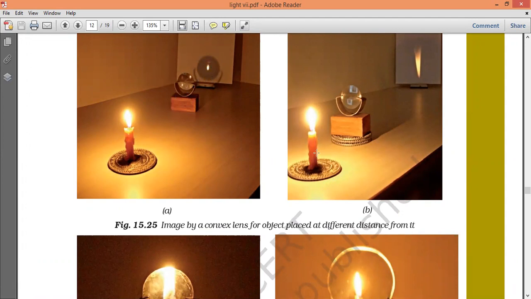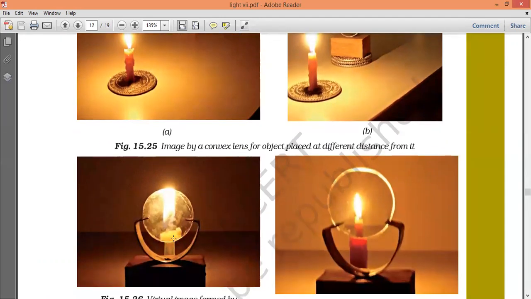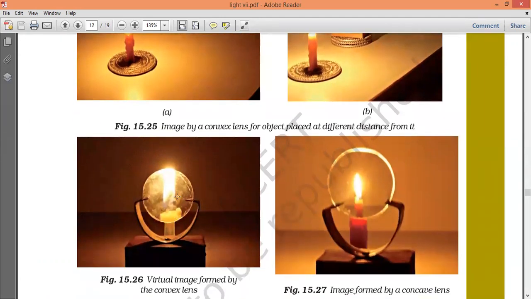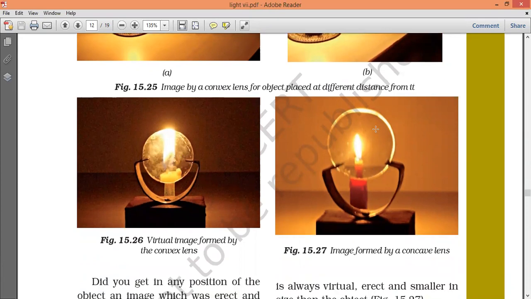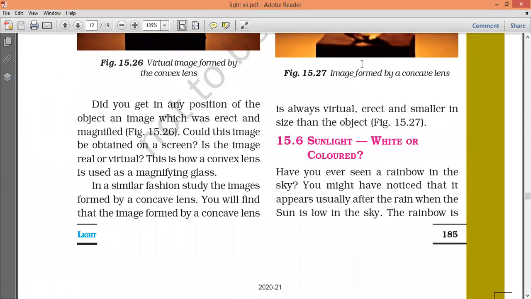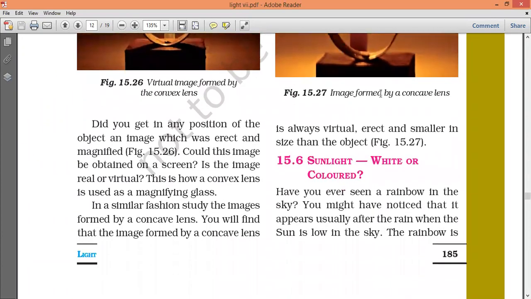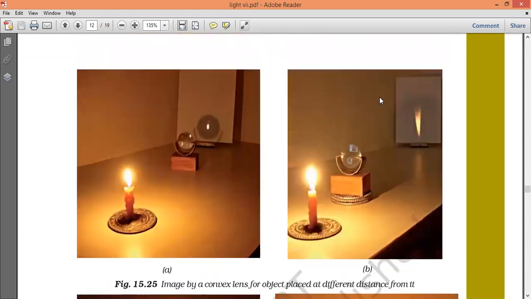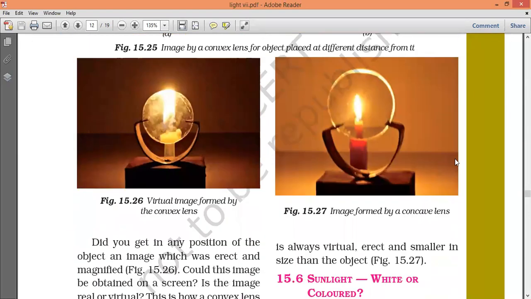If the object is very close to the lens, the image is virtual and enlarged. A concave lens always gives a diminished and virtual image, very small. In a concave lens you will get the image much smaller. Right, you have seen convex lenses.